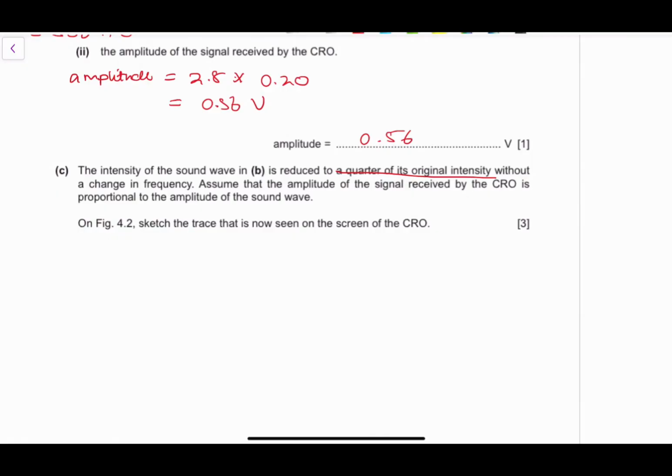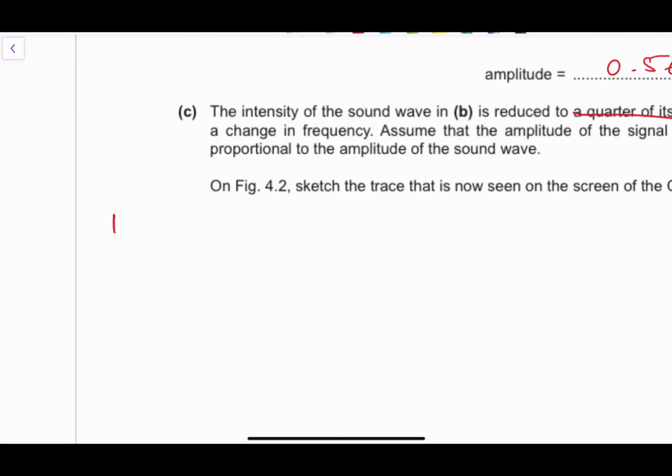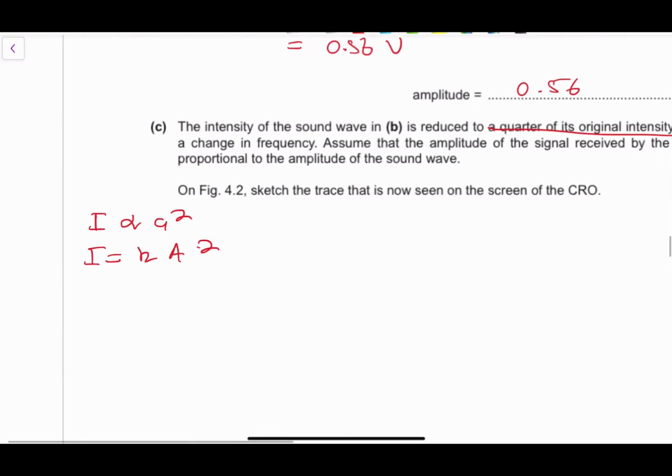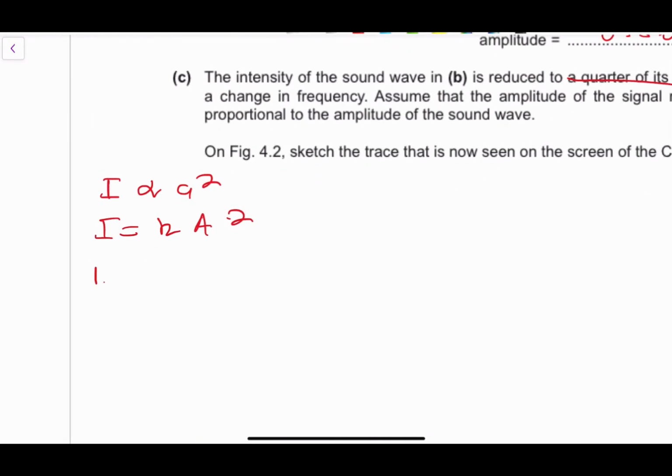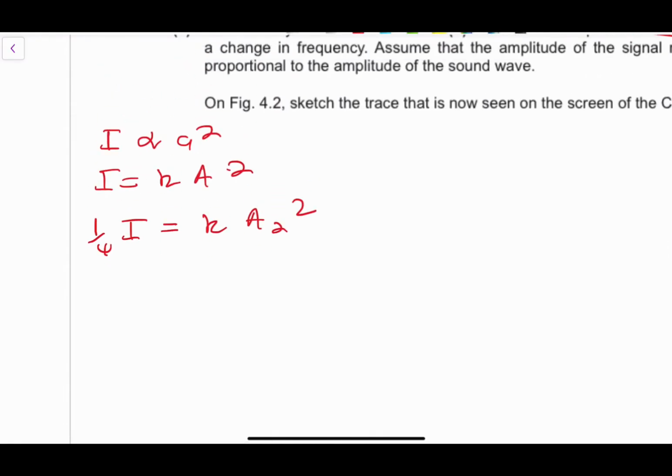Basically, what this question requires us to know is that intensity is directly proportional to the amplitude squared. Therefore, intensity I is equivalent to K A squared, right? But the intensity is reduced to 1/4 I, and that is equivalent to K A2 squared. We want to find that new amplitude that has been caused by that decrease in the intensity. So this is our first equation, and this is our second equation.